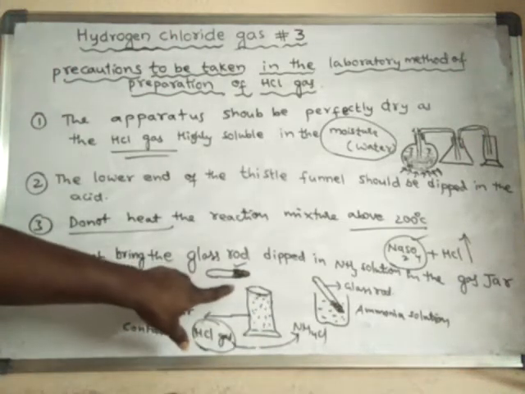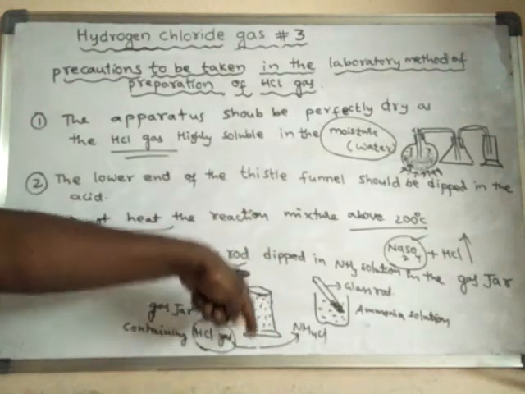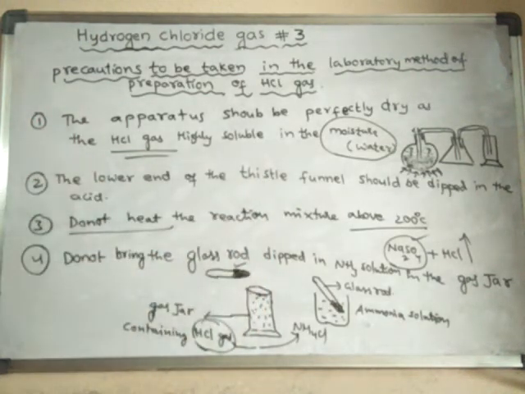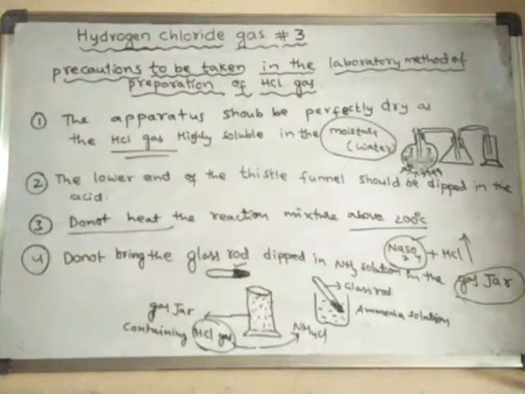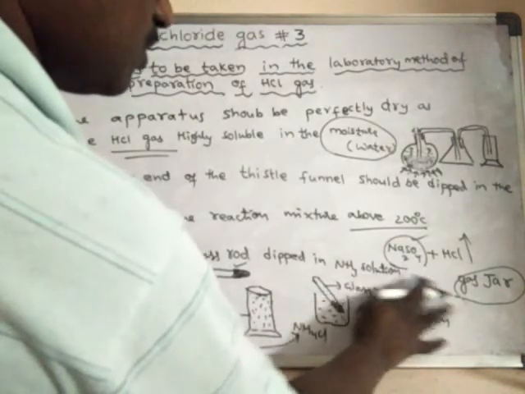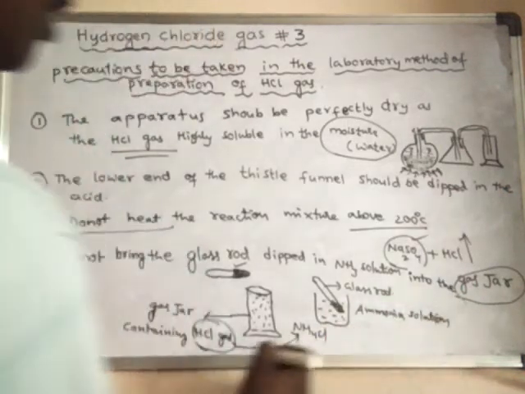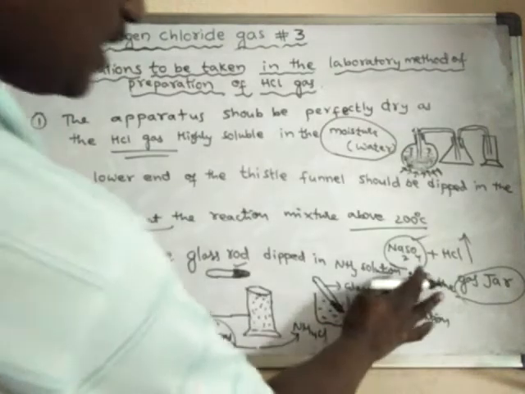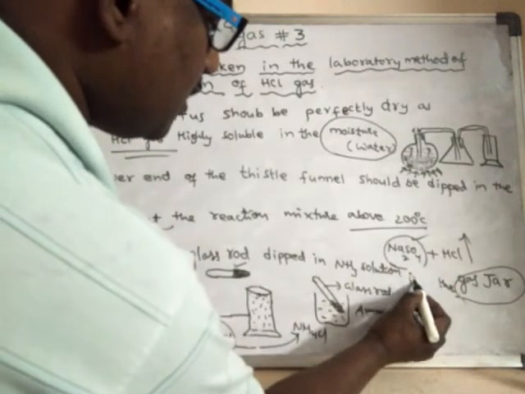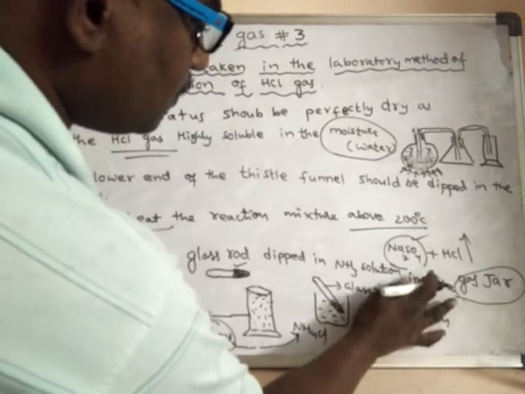Simply bring it towards the mouth of this gas jar, but don't dip the glass rod into the gas jar. Don't bring it inside the gas jar.